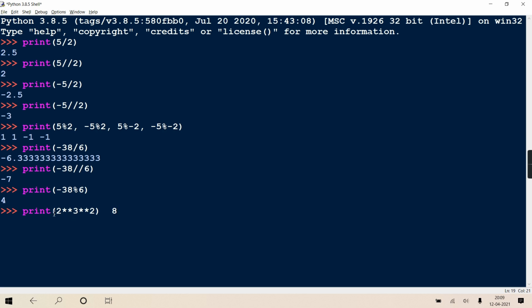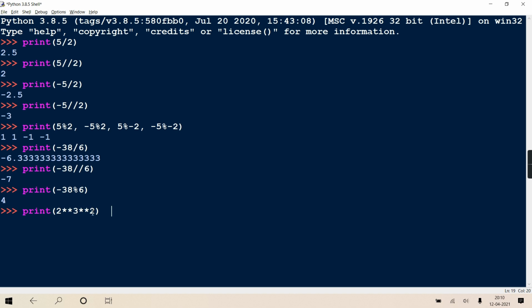You being computer people, you should know 2 raised to anything orally. 2 raised to 0 is 1, 2 raised to 1 is 2, 2 raised to 2 is 4, then 8, 16, 32, 64, doubling each time. Clear? So 2 raised to 3 is 8, and 8 raised to 2 is 64. Getting or no? If we consider left to right, which is not actually the case, it is right to left.